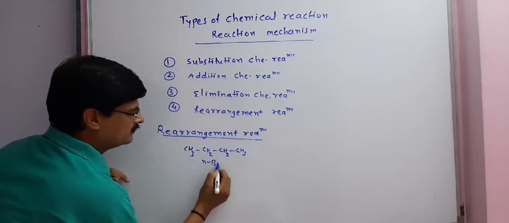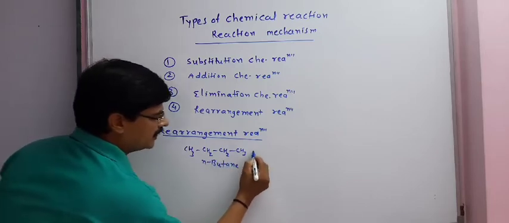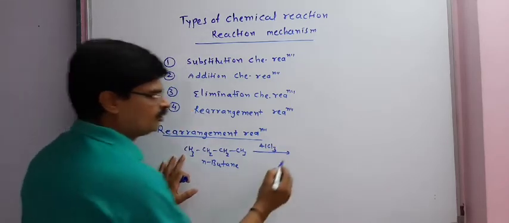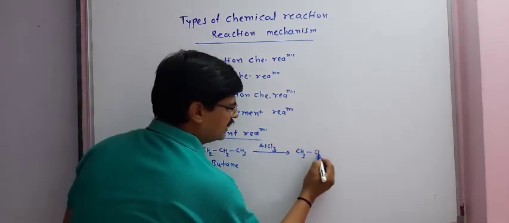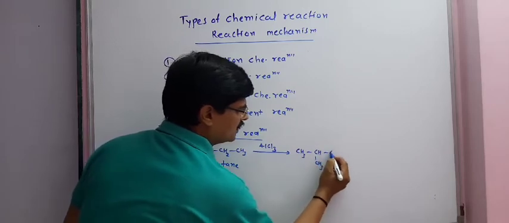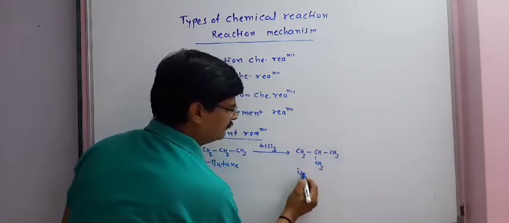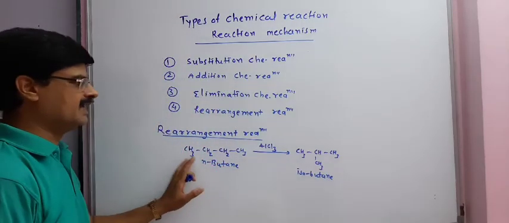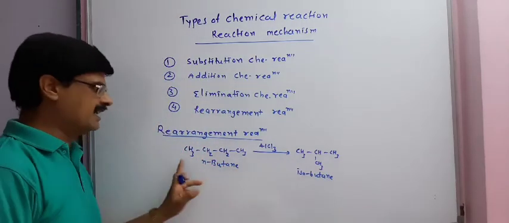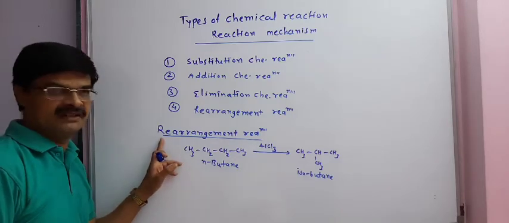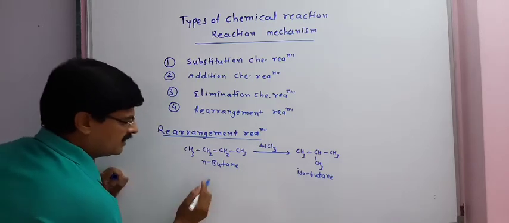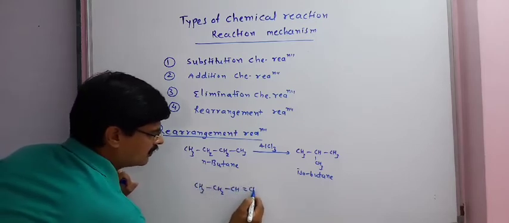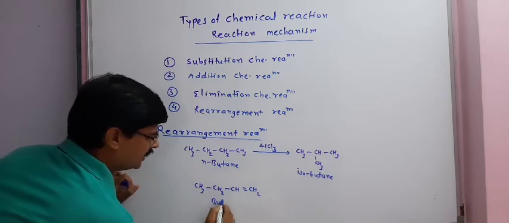Take example of normal butane in presence of AlCl3, it gives isobutane. So here simply we can say that rearrangement takes place, and that is why this is the type of rearrangement reaction. Another rearrangement reaction we can study, but-1-yne.